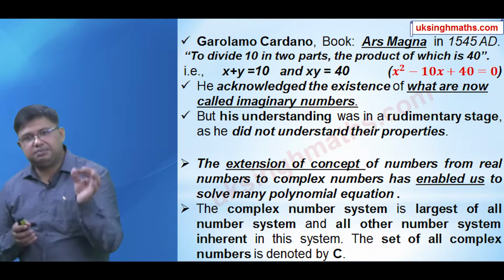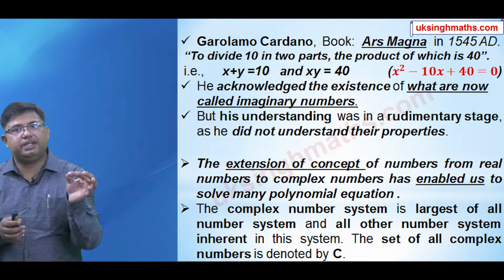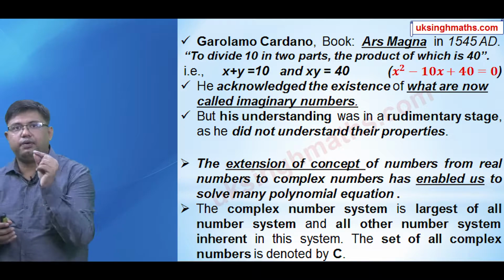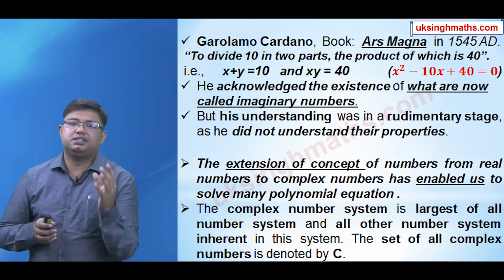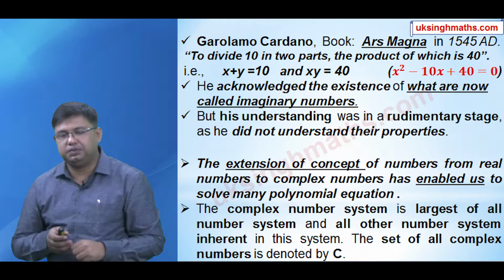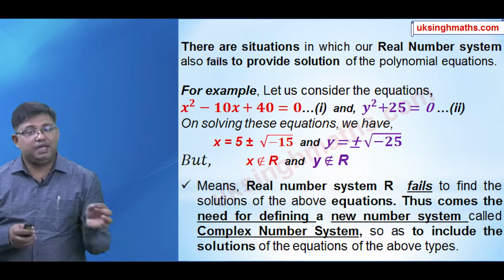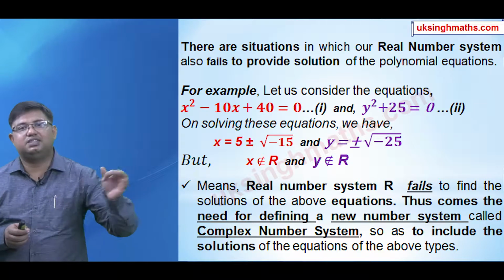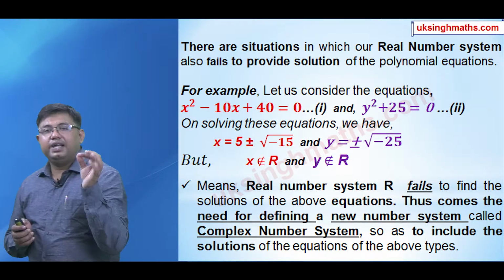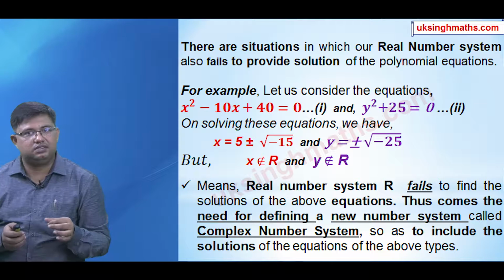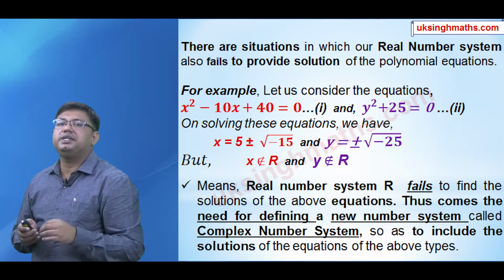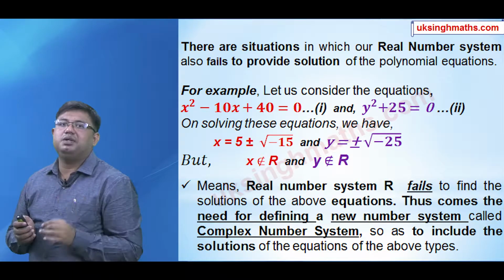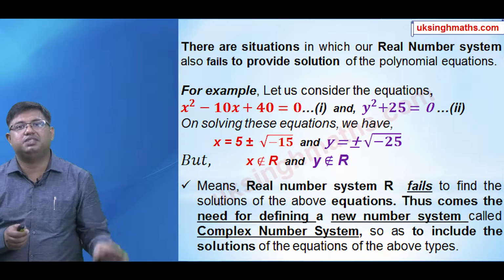You can also transform the same problem by eliminating one of these variables to give a quadratic equation of the type x square minus 10x plus 40 equal to 0, and you have to solve this equation. We have already seen the solution of this equation in the first equation. It comes out to be x equal to 5 plus minus square root of minus 15, and this type of number is nowhere found in the real number system.